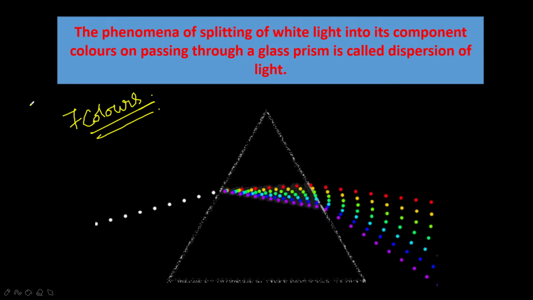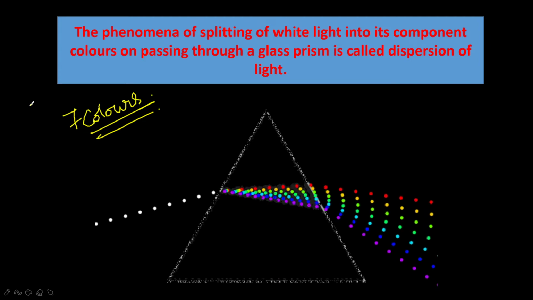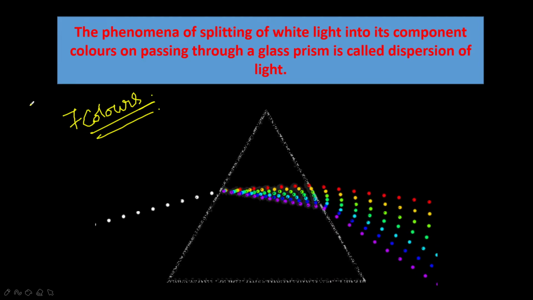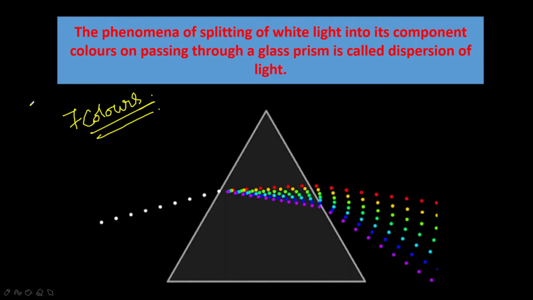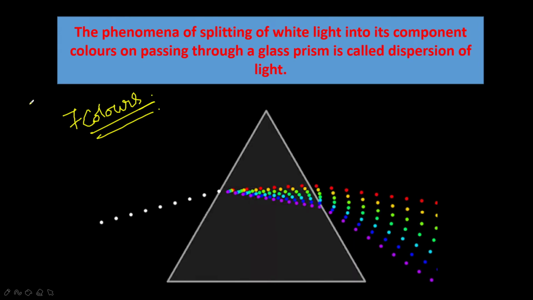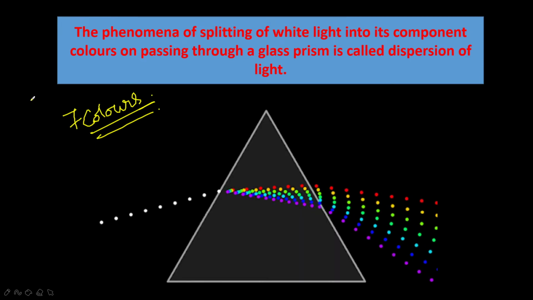So Newton took a prism. He allowed sunlight to enter his dark room through a small hole in a window and placed a prism in the path of that light ray. So what did he find on a white screen, from the light emerging from the prism?